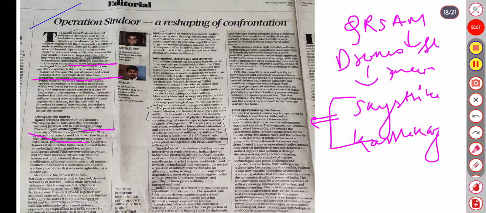This is an example of a new strategic philosophy, a layered defense approach, and this is from a press release by Lieutenant General Rajiv Ghai, the present Director General of Military Operations, the DGMO. India's Akashteer system digitally merges radar information for real-time decision making. So information has emerged, evidently, and technological dependence has become an imperative strategic necessity.